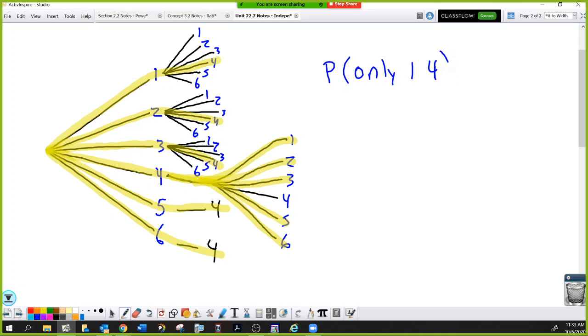Only one 4, 10 out of 36, because 36 chances total: 6 times 6. If you were to go through the whole big tree diagram and highlight the times where exactly one 4 happened, you're going to get 10 branches. So there's 10 out of 36. Of course, we could reduce that to 5 out of 18.